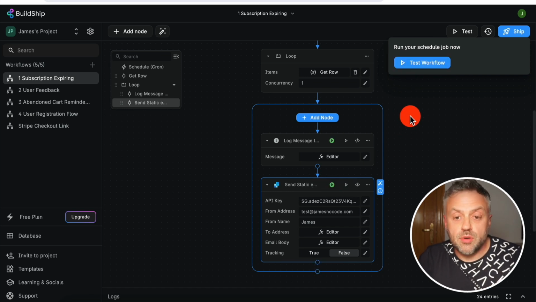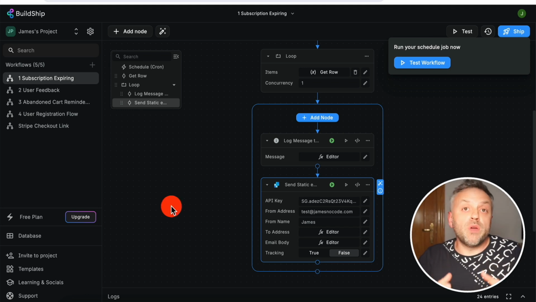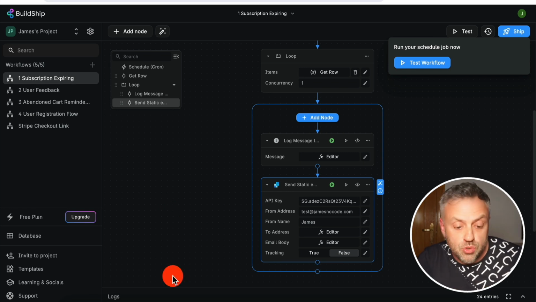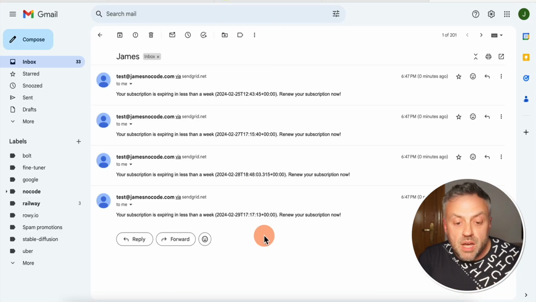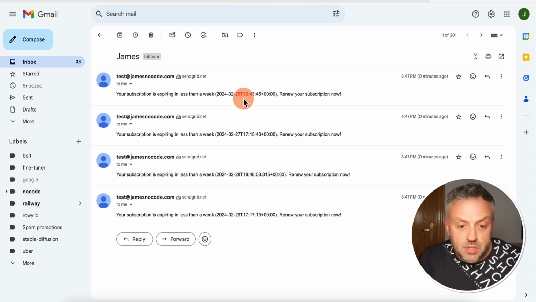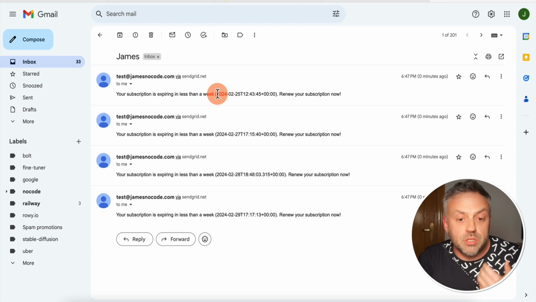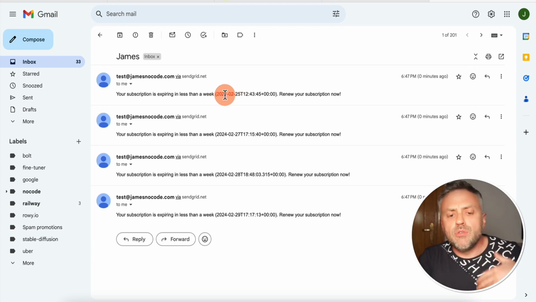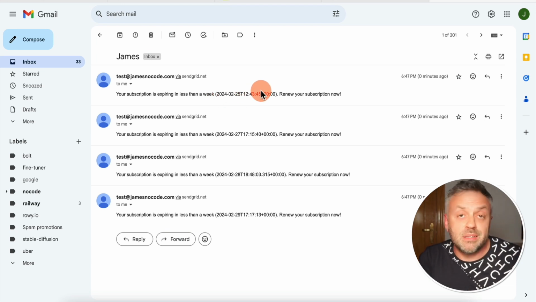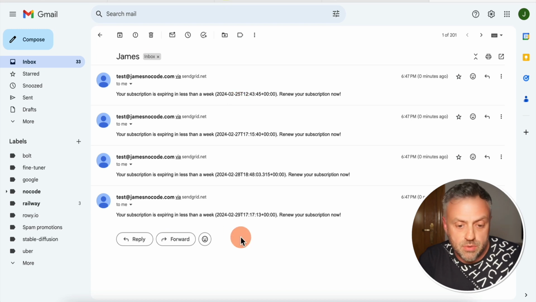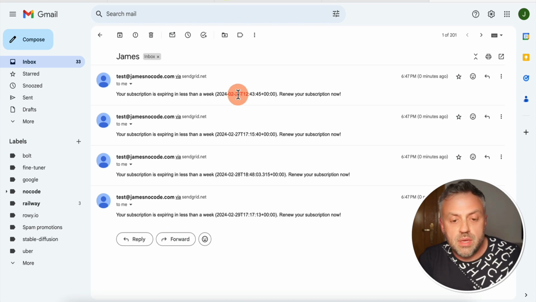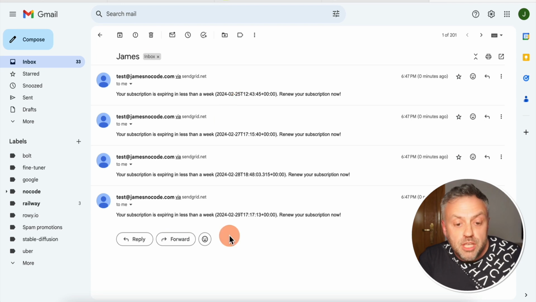There's this node executed. Okay, so it finished executing, and hopefully we have some users whose membership is expiring within a week, which means we should get emails. And as you can see, we've just got 4 emails. As you can see, 0 minutes ago, and this is what it says: your subscription is expiring in less than a week, and it actually shows the date. Maybe in your production app, you can format this date to make it look a little bit nicer. But in our testing, this is exactly what we want because we can see exactly what's happening, okay? So here are the ending dates for the memberships for each of these users.